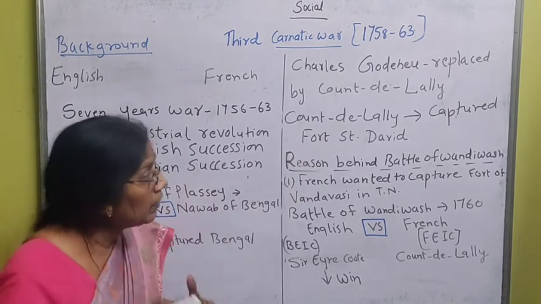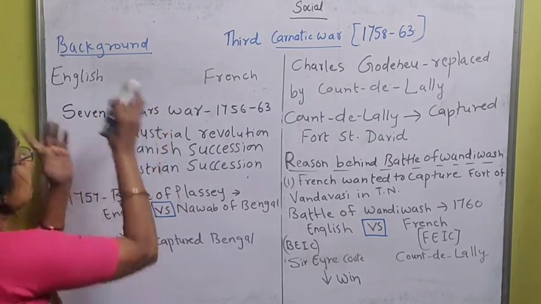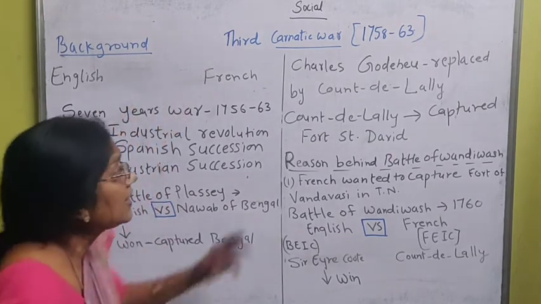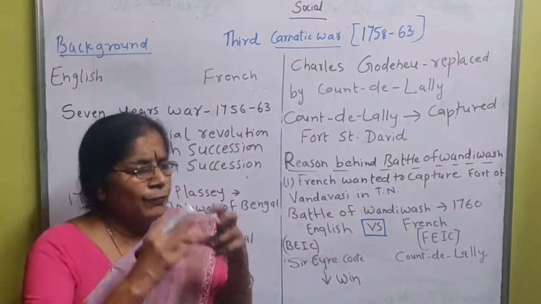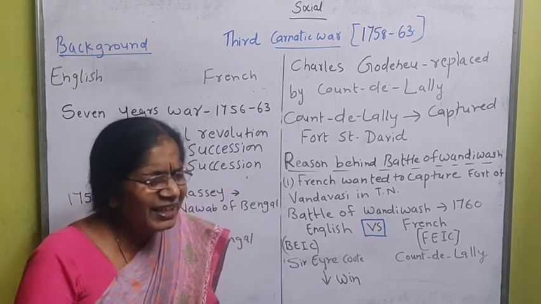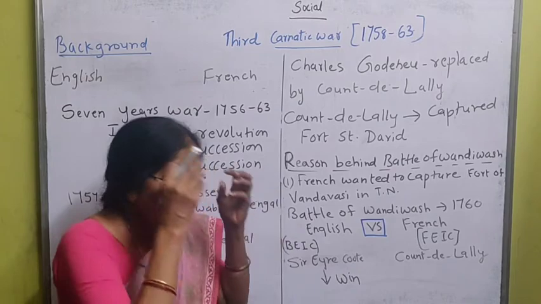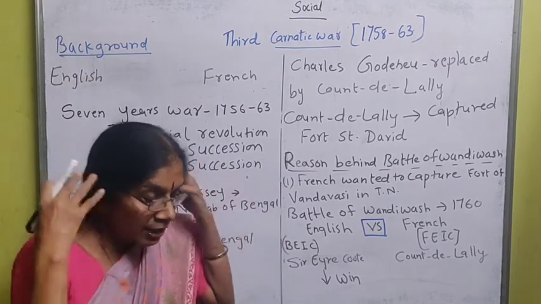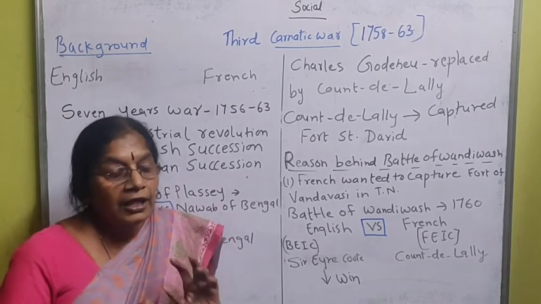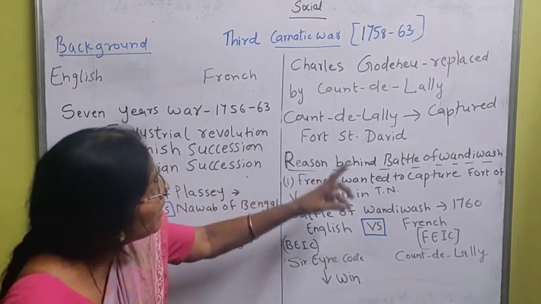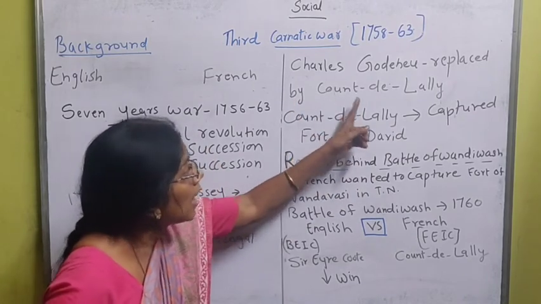After that, when the war between English and French took place in Europe, Charles Godeheu was not well versed in administration and also had no mind to expand the French areas. So they replaced him with a very powerful person, Count de Lally.